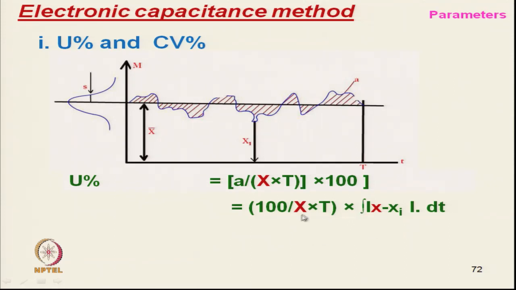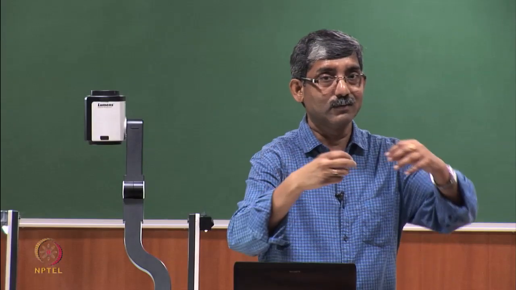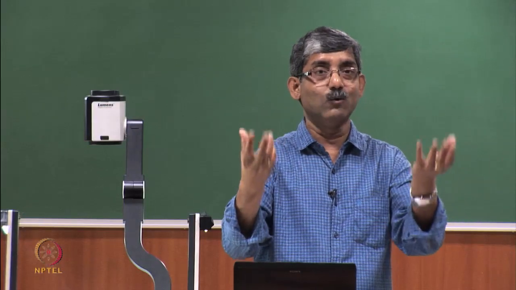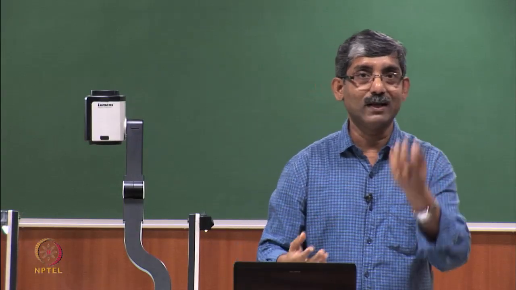And here also k is there with the x mean value. So, this k will get cancelled out. Ultimately, the percentage mean deviation of capacitance value and the percentage mean deviation of mass value are numerically the same. Okay.